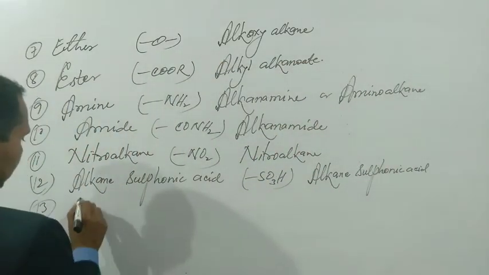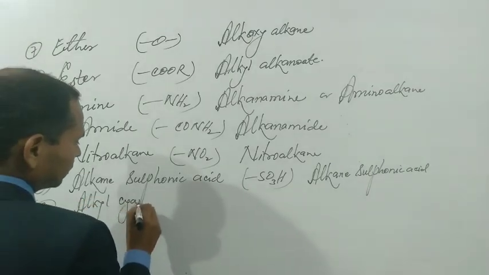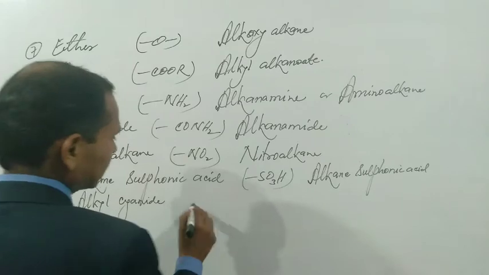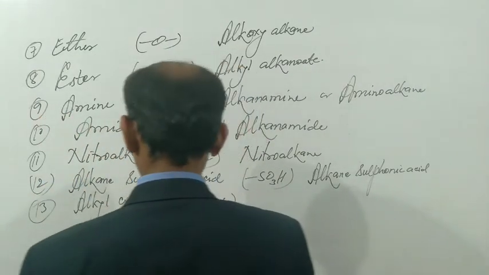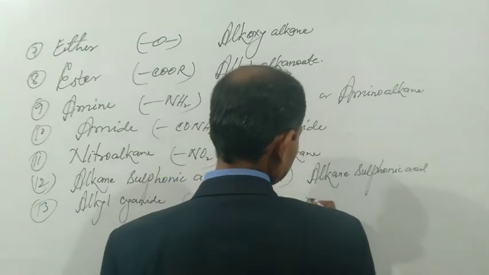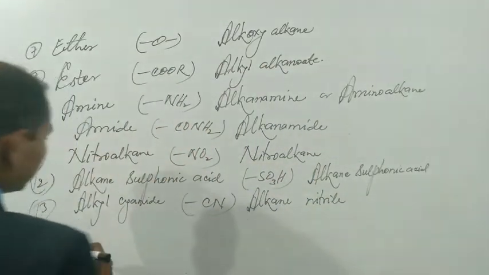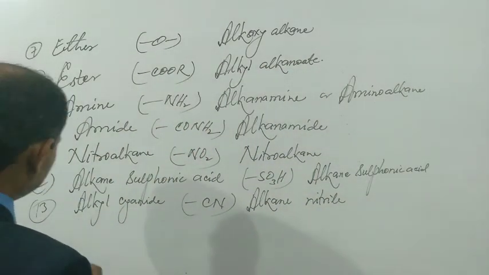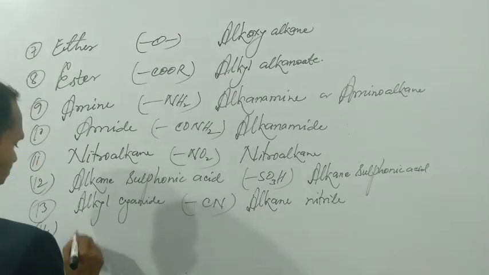13 is alkyl cyanide. Alkyl cyanide, bond CN. Alkyl cyanide का alkane nitrile. Alkane nitrile. This is the IUPAC name of alkyl cyanide. 14 is alkyl isocyanide.